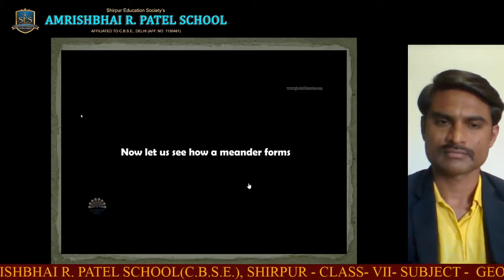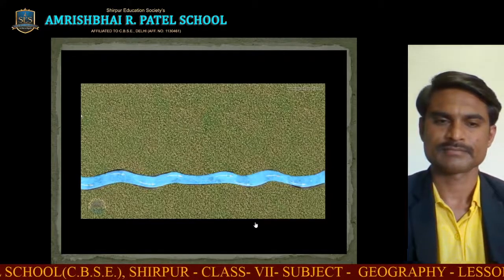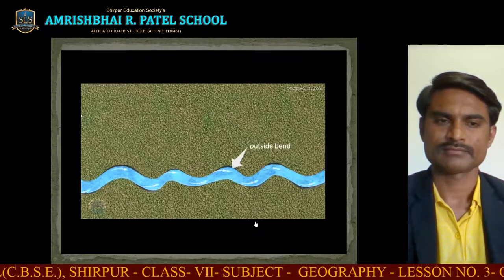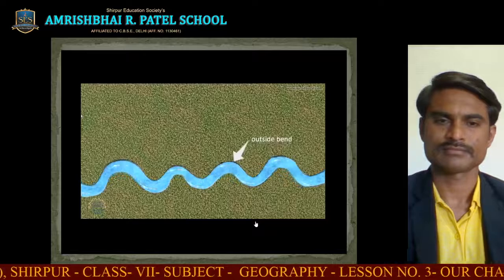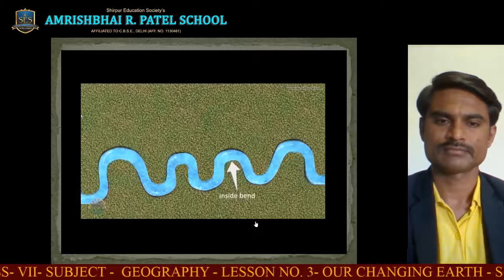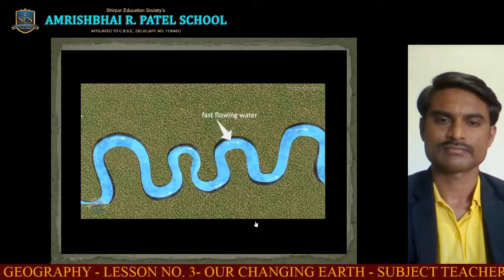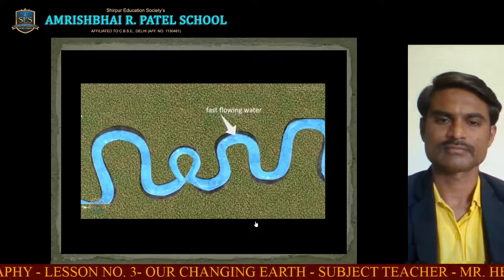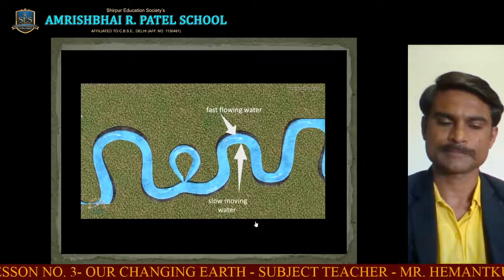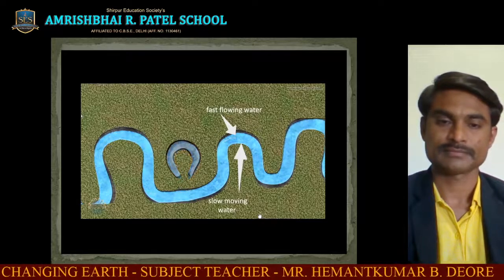Now let us see how a meander forms. The water in a river channel flows faster round the outside bend of a river due to centrifugal force, whereas it is relatively slow on the inside bends. The fast flowing water on the outside bend erodes the river bank, whereas slow moving water deposits sand and mud on the inside bend.